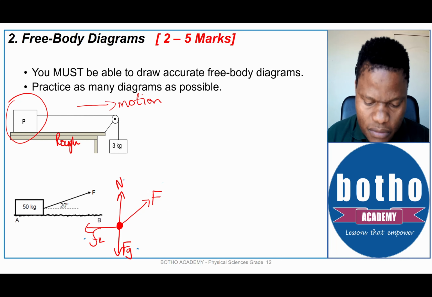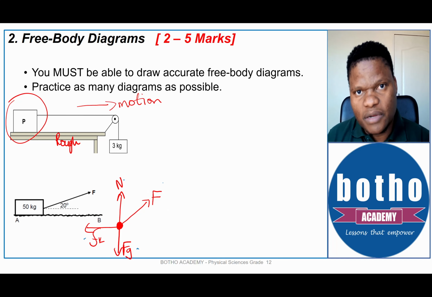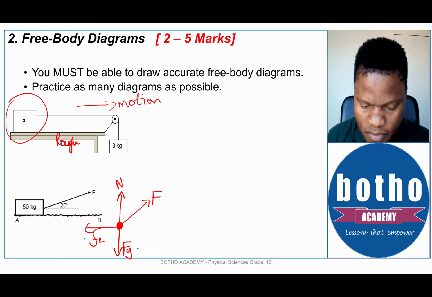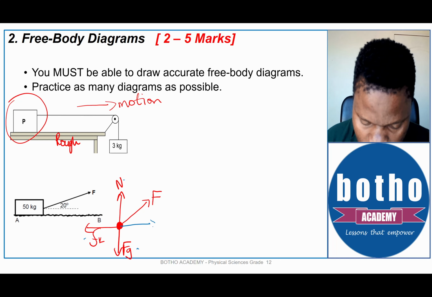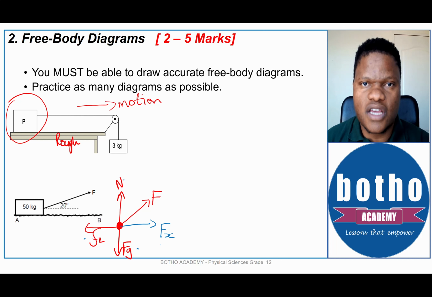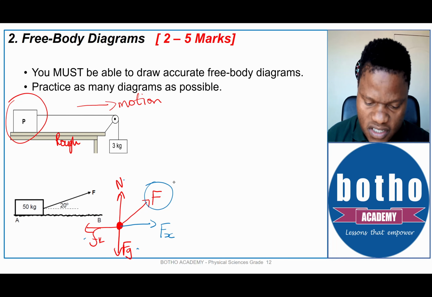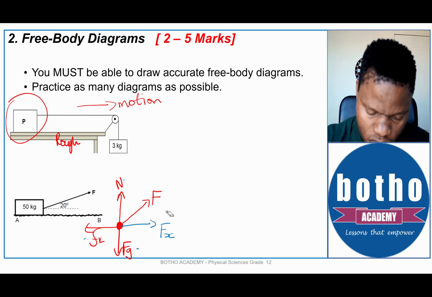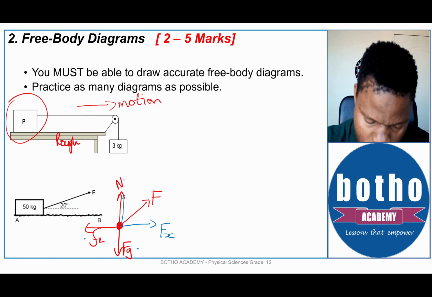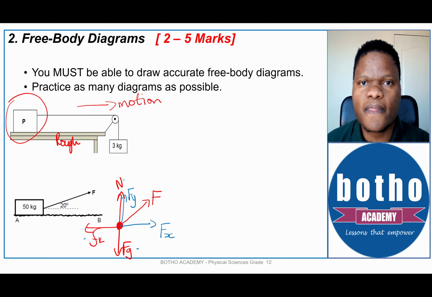So when it comes to the calculations, after drawing the free body diagram, you'd have to resolve that free body diagram in such a way that there is a force in the x direction, which is called Fx, due to this force. Okay, this is the x component of that force, and there would also be an Fy here, which is the y component of the force applied.